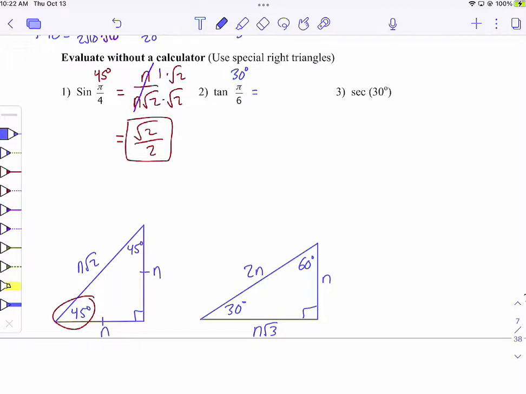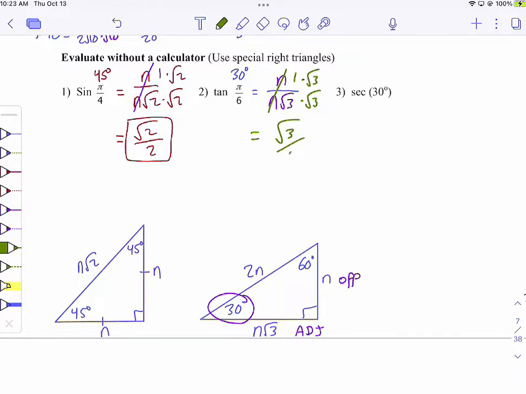And so then we go down to this triangle, and we say, okay, let's go to the 30 degrees. This is opposite. This is adjacent. Tangent is opposite over adjacent. So it's n over n root 3. Again, the ends cancel, and you have 1 over root 3. And again, you got to get the root out of the bottom. So I multiply by root 3, and I end up with root 3 over 3. That would be true for any size triangle with a 30-degree angle. The tangent is always root 3 over 3.